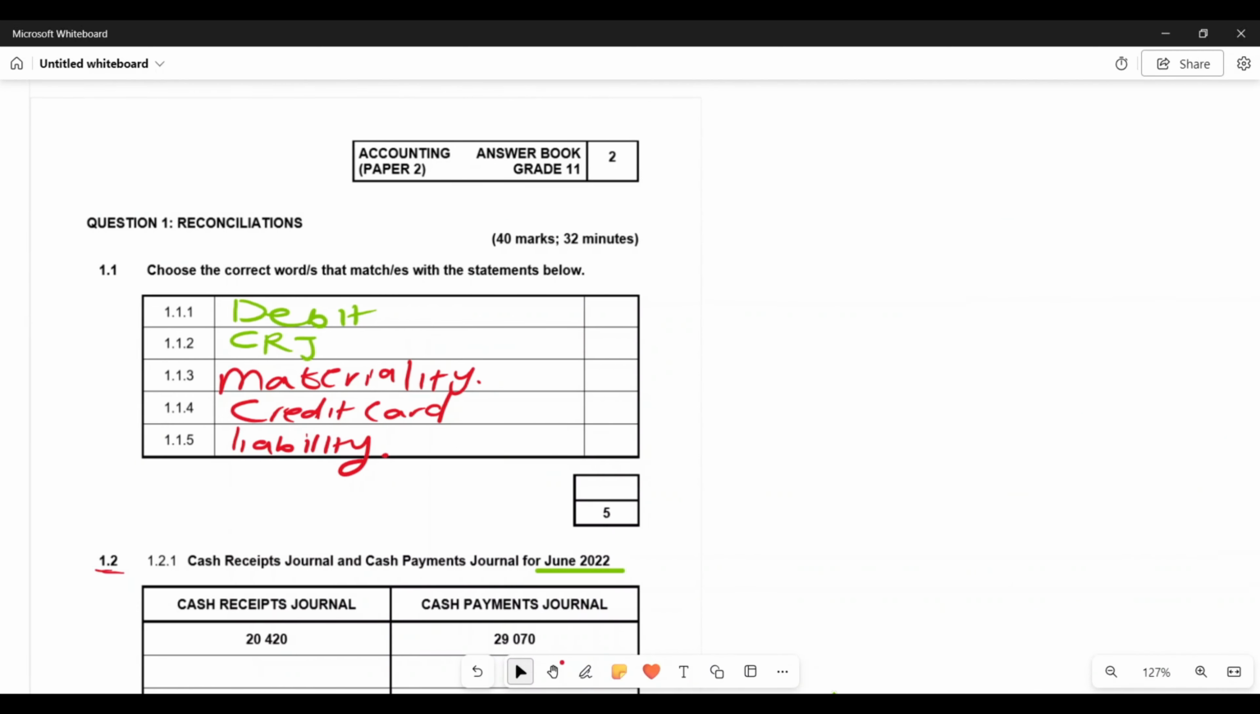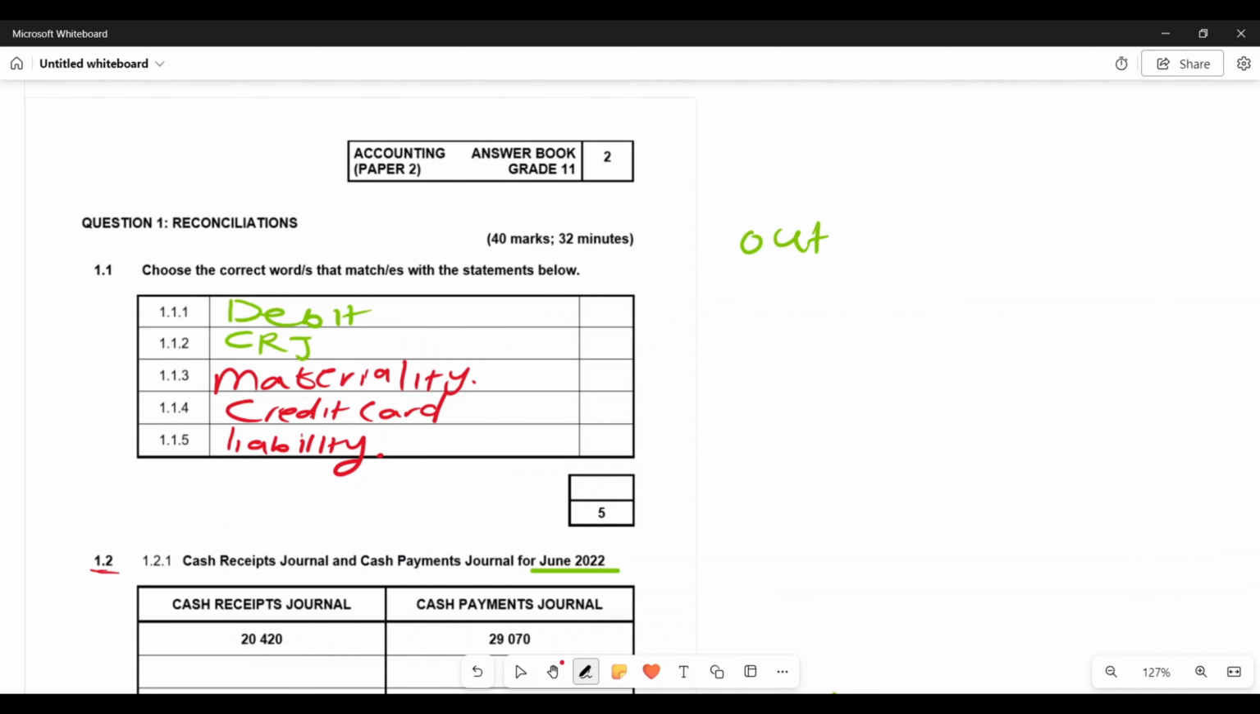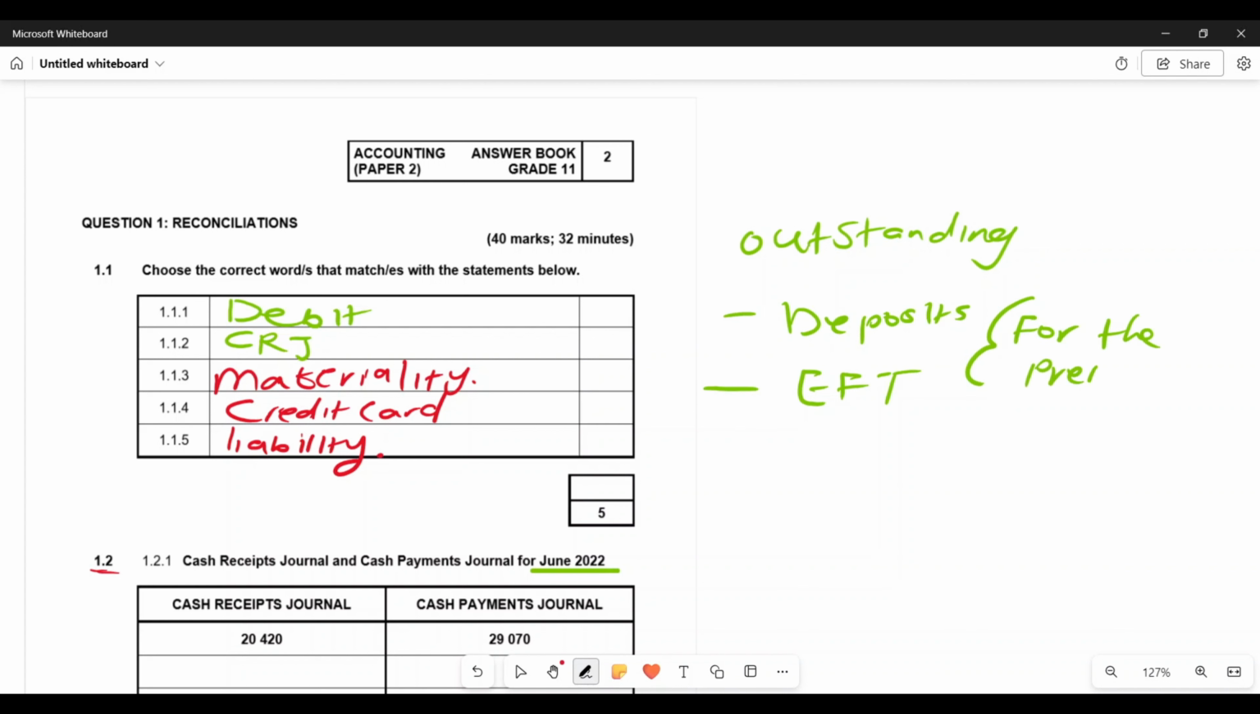Now, always take this into consideration. Your outstanding deposits as well as outstanding EFTs from last month, right? This is important. For the previous month, you do not recognize them. You're going to ignore them. Why? Because we already recognized them in those previous months.